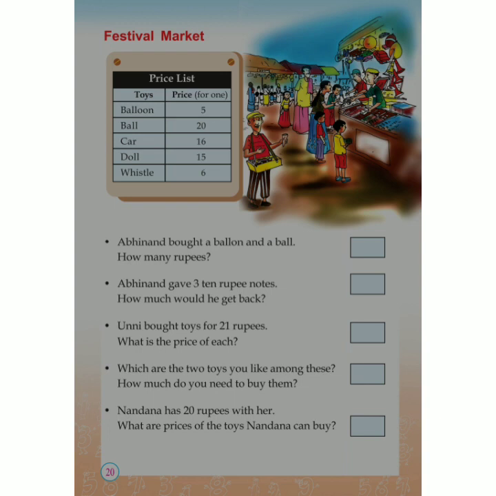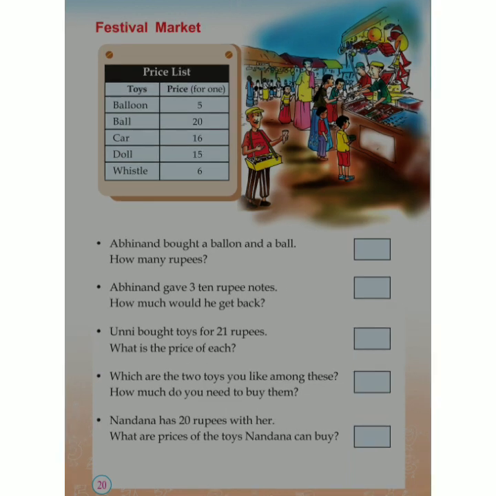Now the next one. Which are the 2 toys you like among these? How much do you need to buy them? So tell me which toys you like. I will tell the toys I like. Okay? I like balloon and whistle. Okay? So how much do I need to give the shopkeeper? 5 rupees is for balloon and 6 rupees for whistle. So 5 plus 6, 11. So I will give 11 rupees to the shopkeeper.